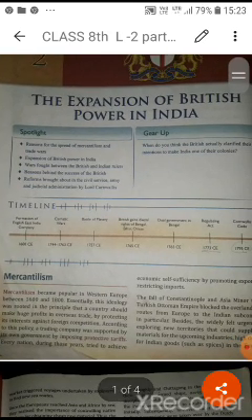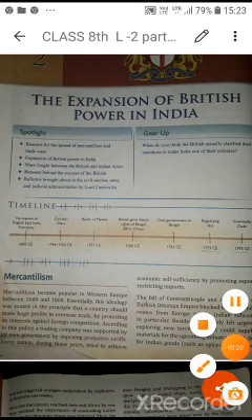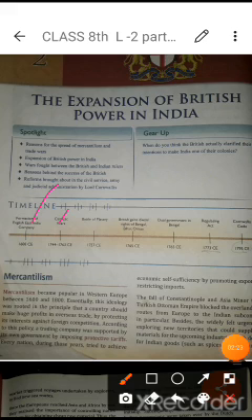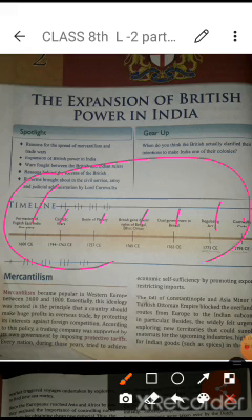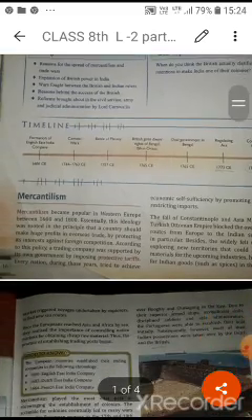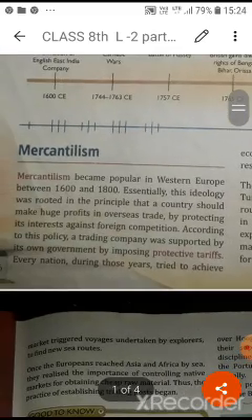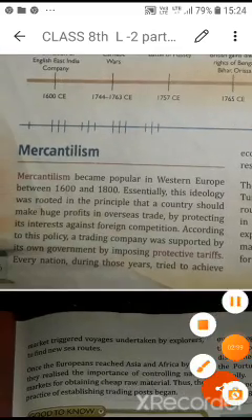It is your first responsibility to see the whole timeline, and by this timeline you will understand what is given in the topic. According to this timeline, you will come to know what things are given in the chapter. So first of all, you can see the paragraph given here which explains mercantilism.